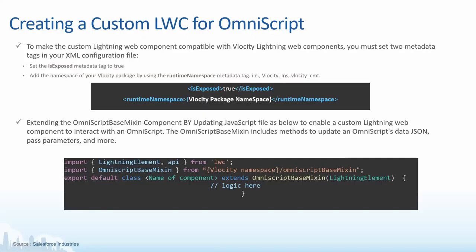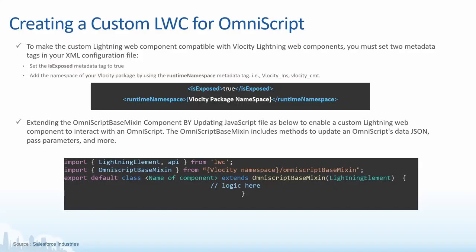Let's say if you want to install the Velocity communication package, then you can get the Velocity namespace from that package, and that would come here. That would be, let's say, vlocity_cmt. If you're planning to install Velocity health and insurance, the namespace would be vlocity_ins. How to check that is pretty straightforward. You just need to go into your Setup under Installed Packages, search for the Velocity package, and there you will be able to see the namespace.